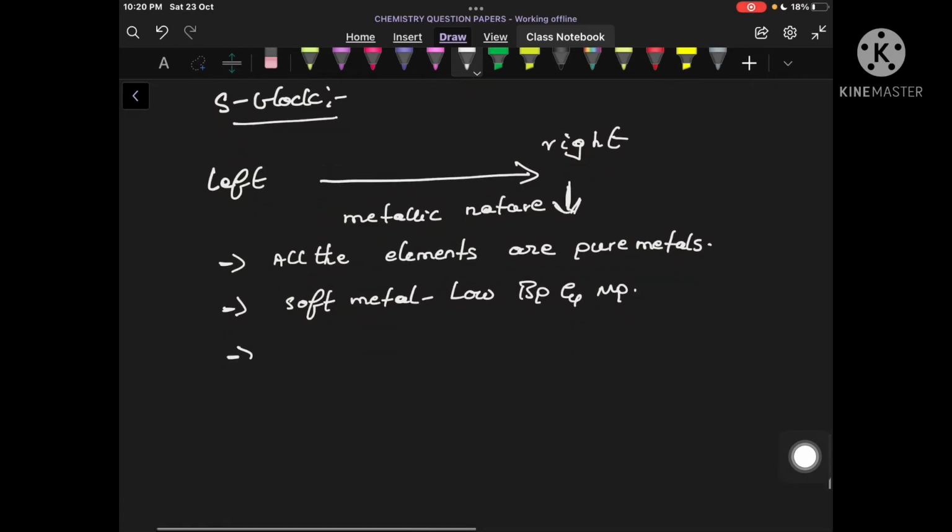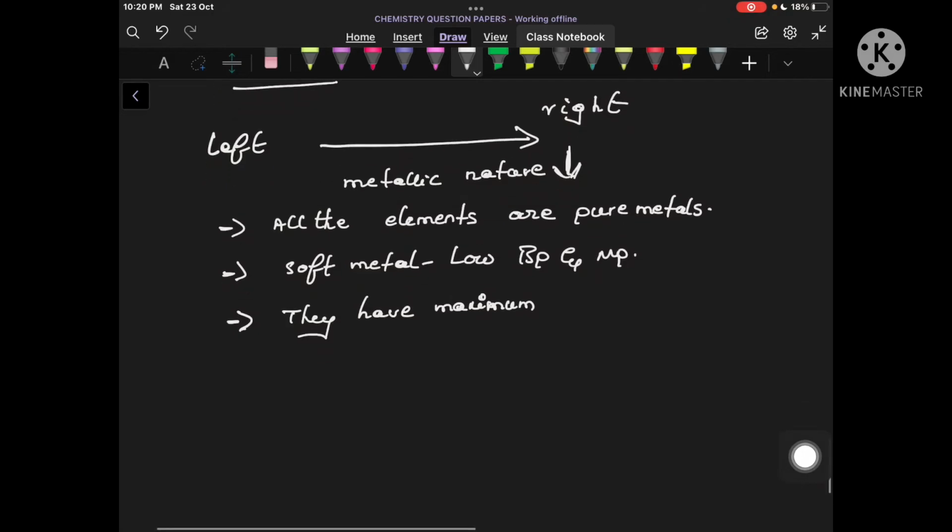Similarly, what about their radius? They have maximum radius. Their sizes are maximum. Why are their sizes maximum? Because if I travel from left side to right side in a periodic table, what happens to the atomic radius?